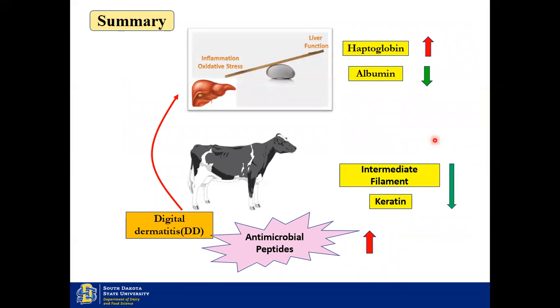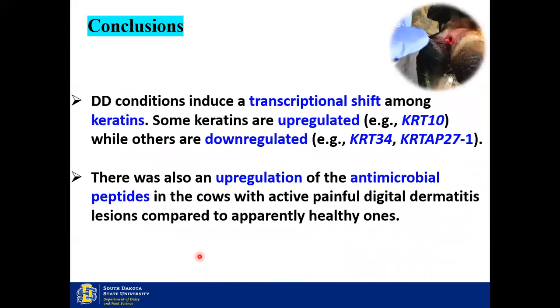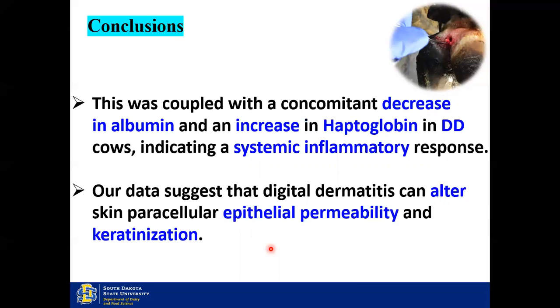In order to summarize all this, when the cows are affected with digital dermatitis, there will be an increased expression of haptoglobin and a decreased expression of albumin. The intermediate filament and keratin will be downregulated, whereas some of the antimicrobial peptides were upregulated. In order to conclude, digital dermatitis induces a transcriptional shift among keratins, and there was an upregulation of antimicrobial peptides. There was also a concomitant decrease in albumin and an increase in haptoglobin with a systemic inflammatory response. And there was also an increased skin epithelial permeability and keratinization.